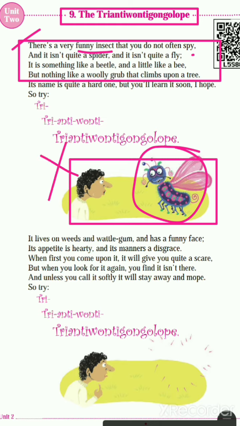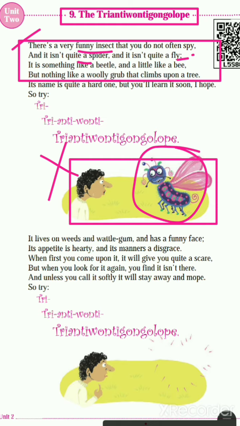Okay, and it is not quite a spider, and it isn't quite a fly. It means it doesn't look like a spider. Do you know spider? Yes, everybody knows the spider, and that is an insect. What is meant by insect? First, you should know about it. Since you are a 5th standard student, you should know about the insect. Insect means a 6-legged animal. Which 6-legged animals do we call insects? Spider, bee, and housefly, all are insects.